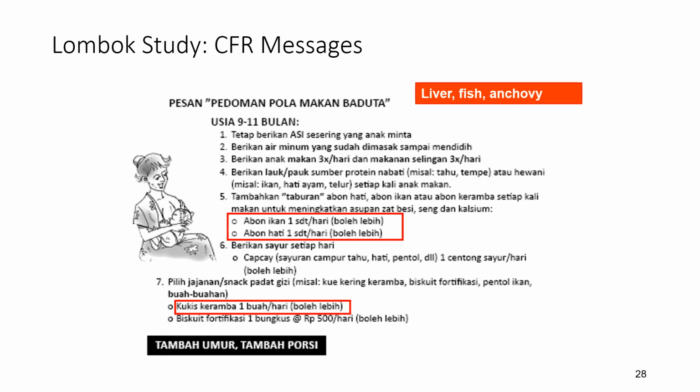We also taught them to make it more compact, with a longer shelf life, like making it into shredded liver, fish, and anchovy. And we also taught them some recipes with the shredded liver, fish, and anchovy powder. And we also encourage, if they have to buy manufactured snacks, to try to choose the fortified ones.